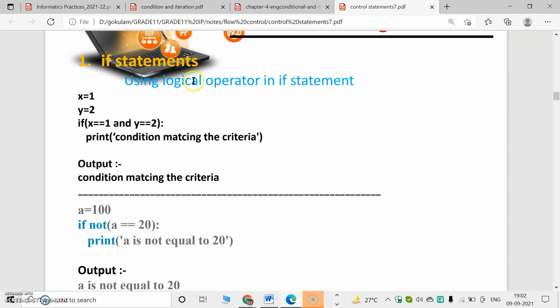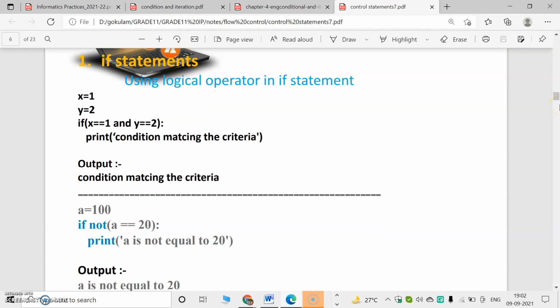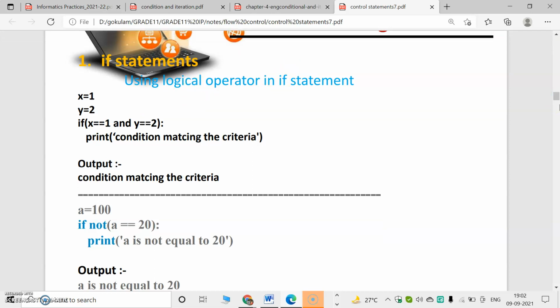Let's look at another example using logical operators. We already studied logical operators like and, or, not. And works like multiplication. That means if two ones occur, the answer will be 1. If 1 and 0 occur, the answer will be 0 in multiplication. So if we give input as two ones, the answer will be 1. If any one input is 0, the answer will be 0. Here 0 denotes false and 1 denotes true.